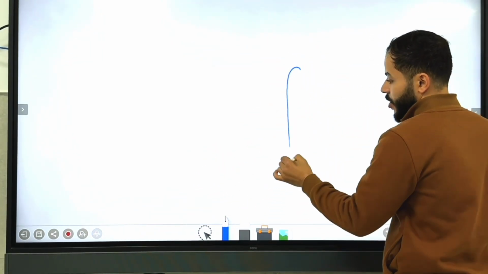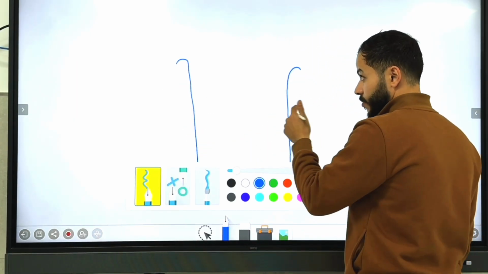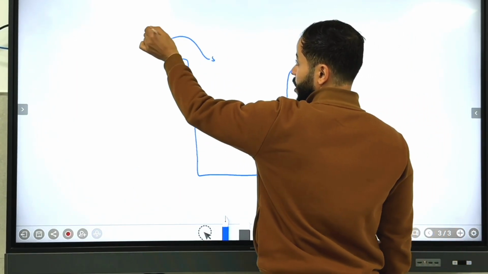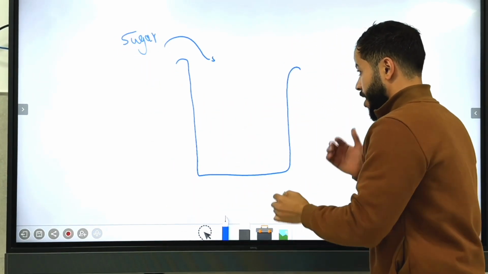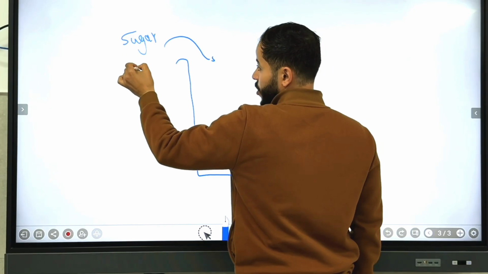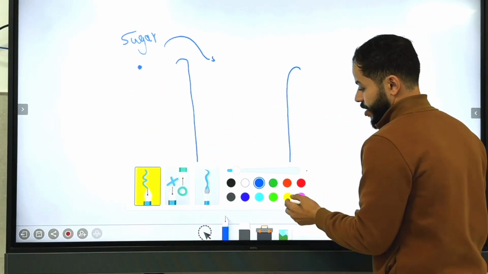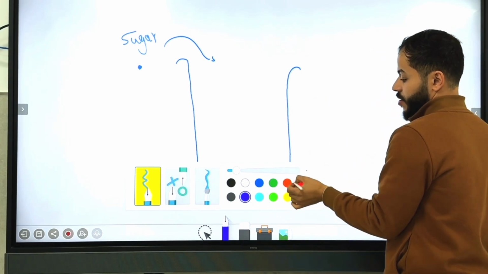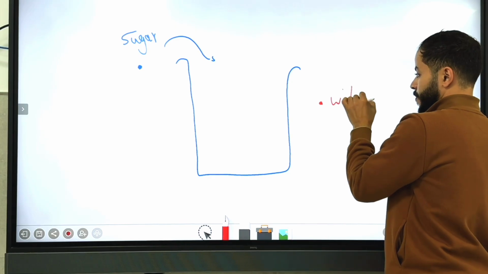When we talk, guys, about solutions, if I have a sugar, for example, sucrose, the table sugar, and we have water, the sugar I will represent with this blue dot, and the water, the solvent, let's represent it with the red color here.